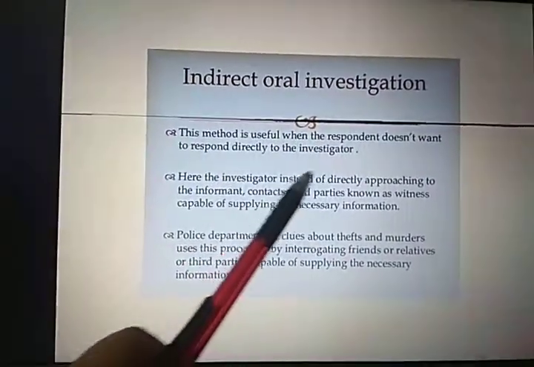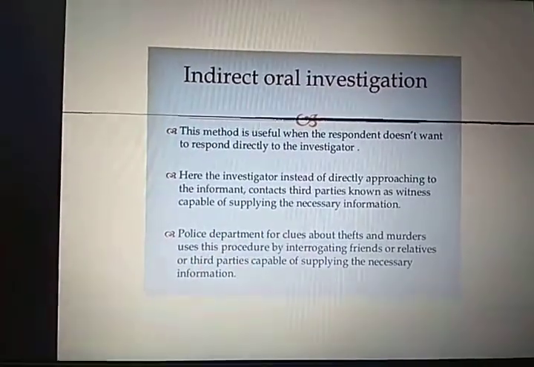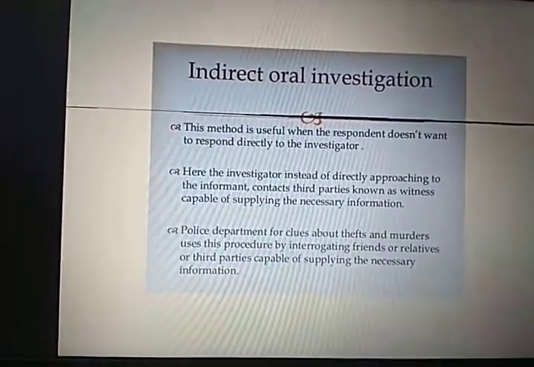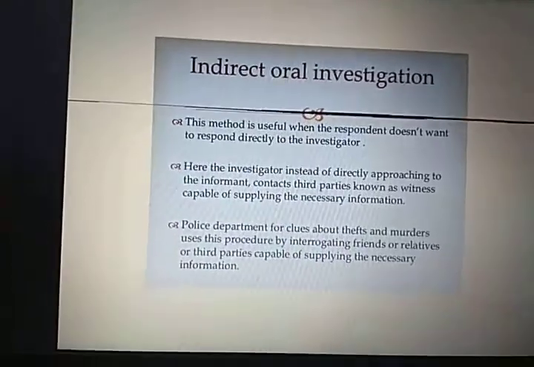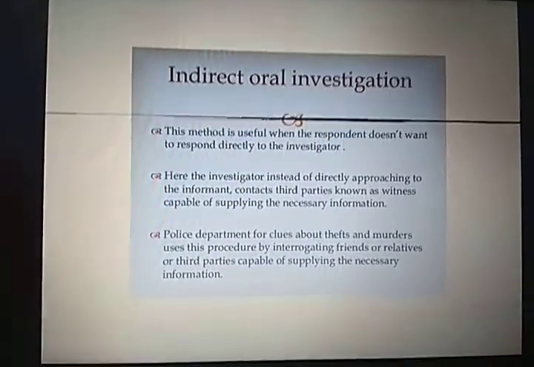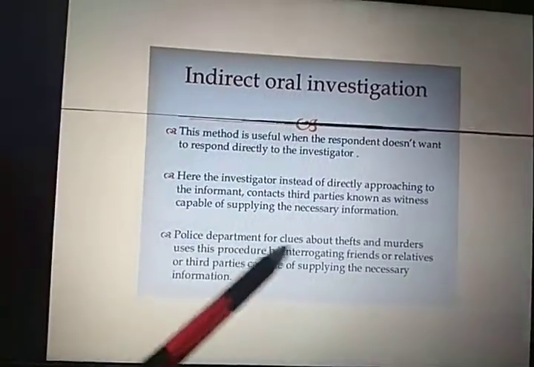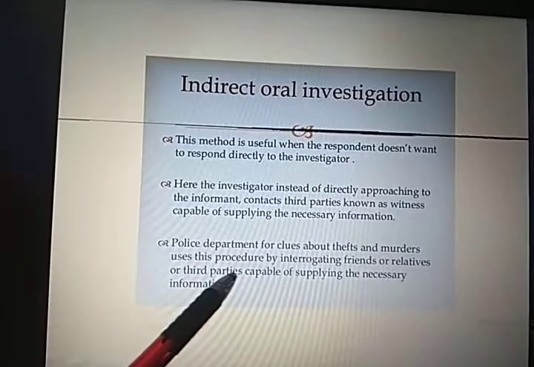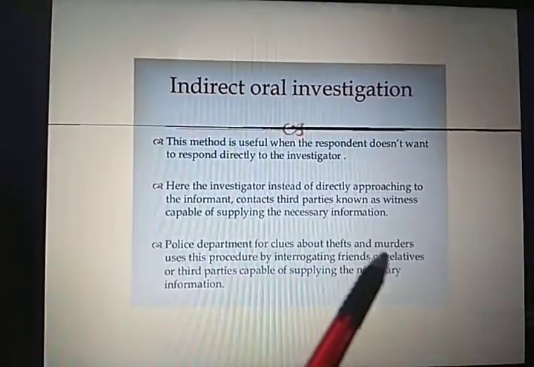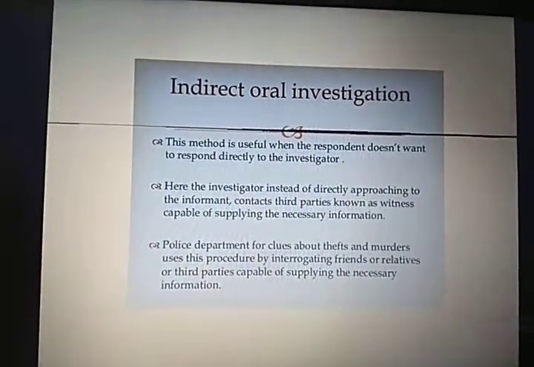The investigator, instead of directly approaching the informant, contacts third parties known as witnesses, capable of supplying the necessary information. As I told you, friends can give you data related to the smoking habit of their friends. The police department, for clues about thefts and murders, uses this procedure by interrogating friends, relatives or third parties capable of supplying the necessary information.